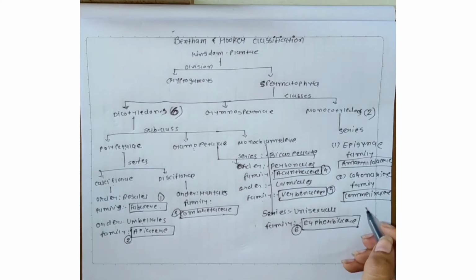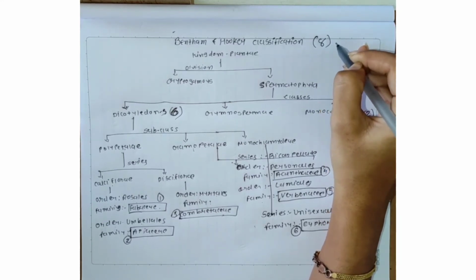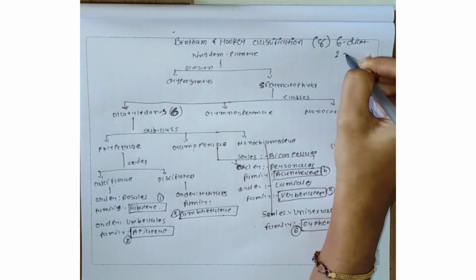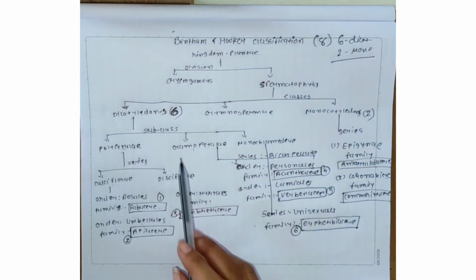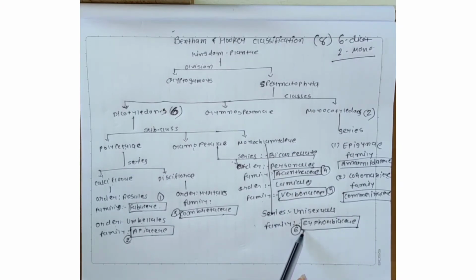So our syllabus consists of 8 families. Of these, 6 are dicot families and 2 are monocotyledon families. The six families are Fabaceae, Apiaceae, Combretaceae, Acanthaceae, Verbenaceae and Euphorbiaceae. And in the monocots, the two families Amaryllidaceae and Commelinaceae are included.